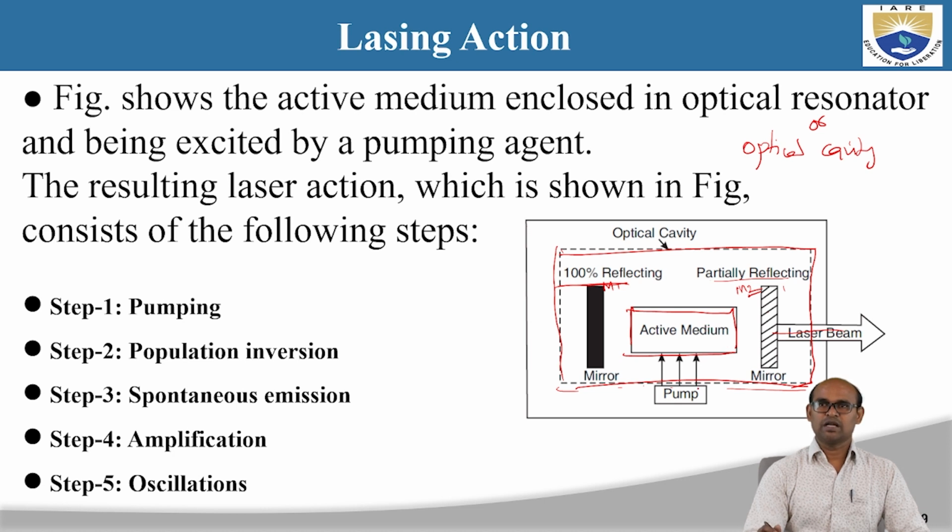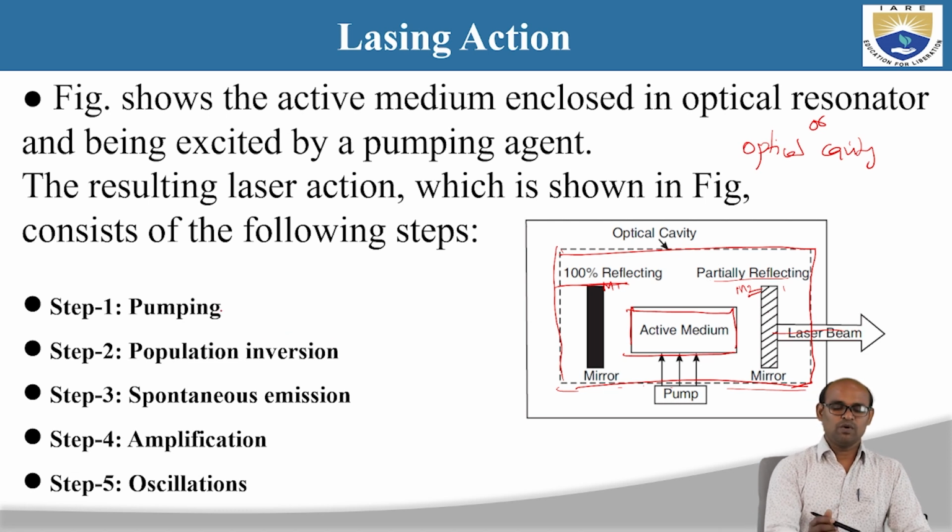The active medium is connected to a pump, and the laser output beam is going to come out from the partially reflecting mirror. Okay. So how do we get this laser beam as output, or what are the steps that are involved in getting this laser beam as output? Okay, so there are 5 steps.